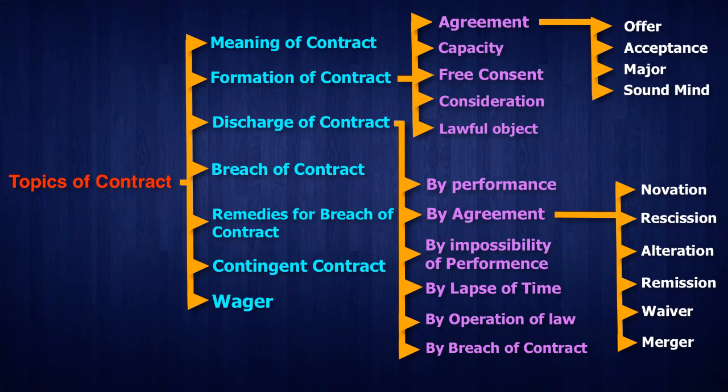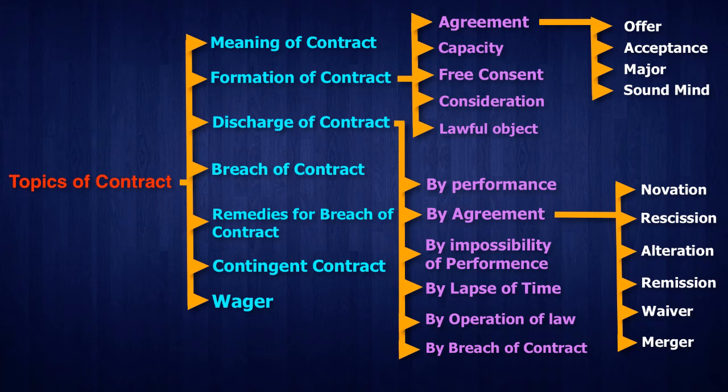The existing contract can be merged into some other contract, maybe new or maybe already existing separately. If two contracts are going on parallelly, through merger both parties, with an agreement, can merge both contracts, and from now onwards it is one contract with fresh terms and conditions.